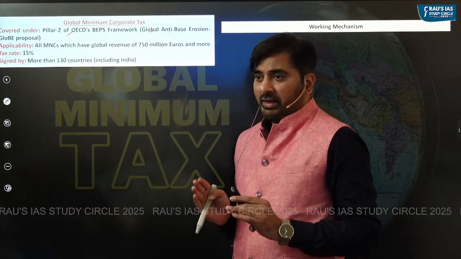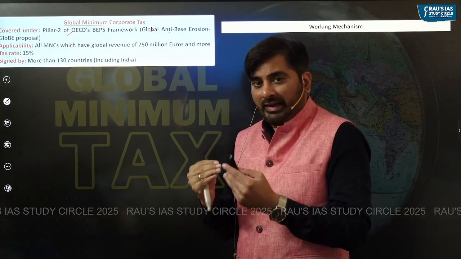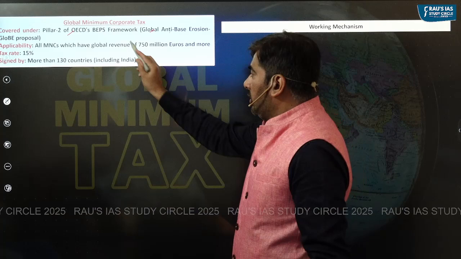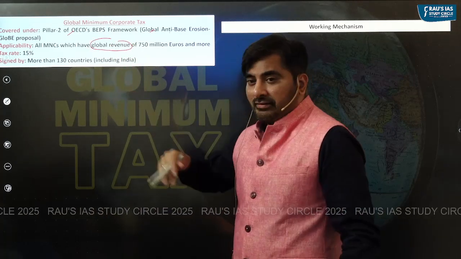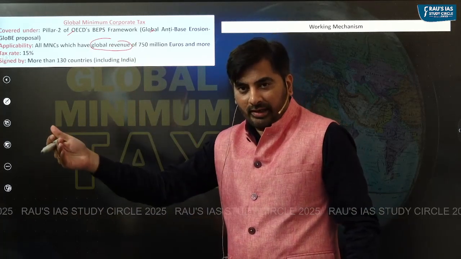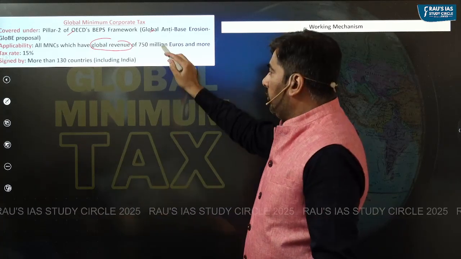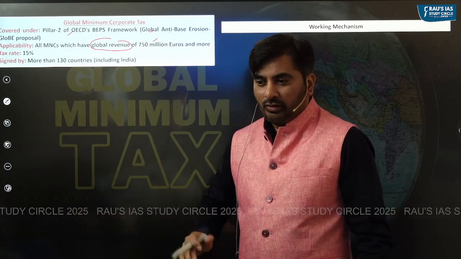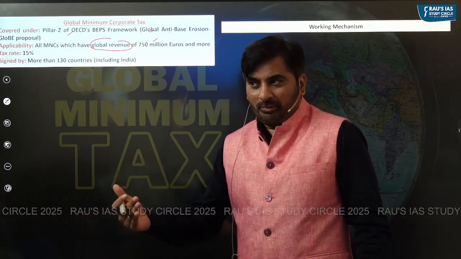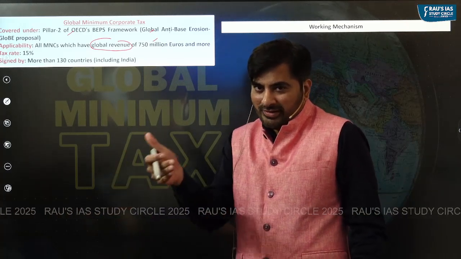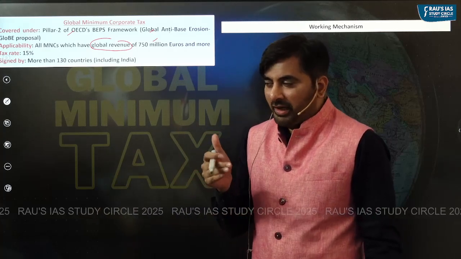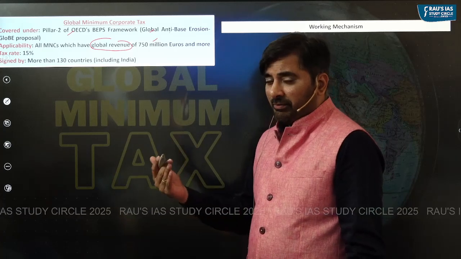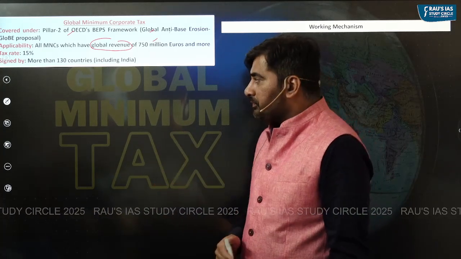It is applicable to all the multinational companies provided their global revenue is above a certain threshold level, that is more than 750 million euros. So it is obviously not applicable to MNCs whose global revenue is below 750 million euros. The tax rate, like I said, should be 15% and above.